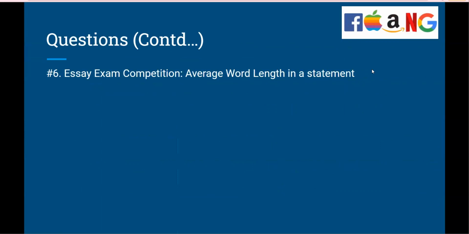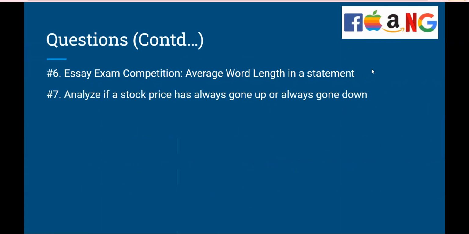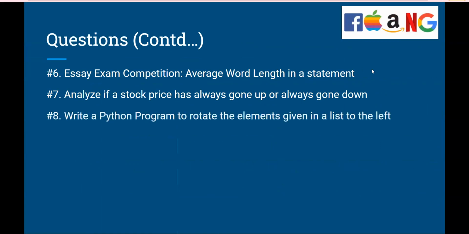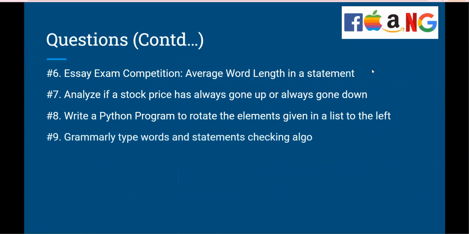Question number 6 we are going to see is essay exam competition. You have to find out the average word length in a statement from an essay. Number seven, analyze if a stock price has always gone up or always gone down. Number eight, write a Python program to rotate the elements given in a list to the left. Question number 9, Grammarly-type words and statements checking algorithm. And 10, the boy in the toy store.